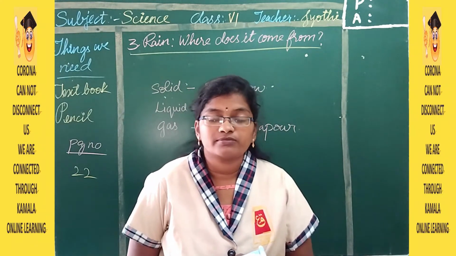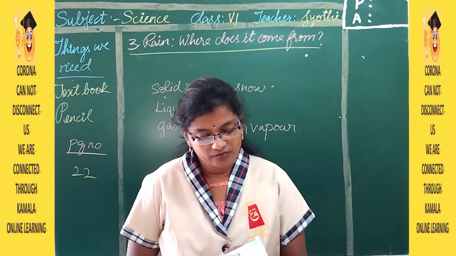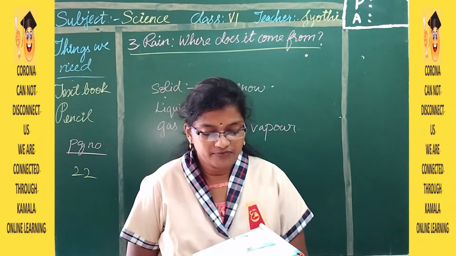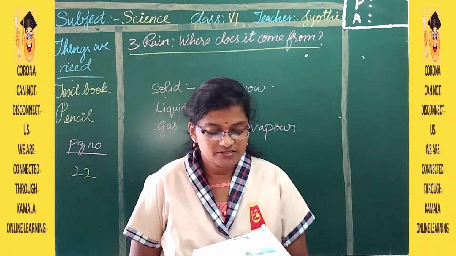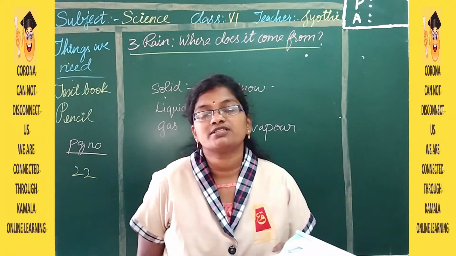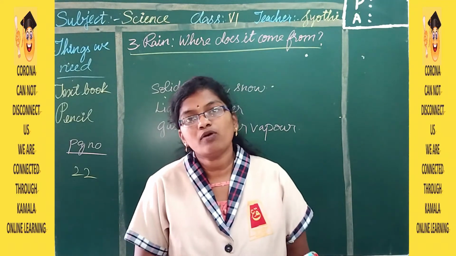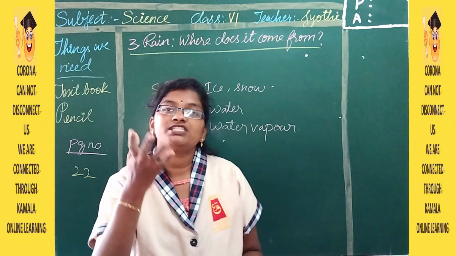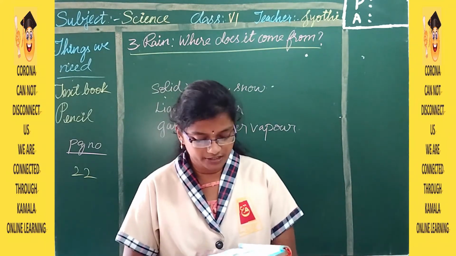Then the gaseous form. So how can we see the gaseous form of water? What happens when water is heated? The gaseous form of water is water vapor, which is present in the air around us. Here around me also, we can feel the water vapor, but we cannot see it with our naked eye. Sometimes we can see it and sometimes we cannot.